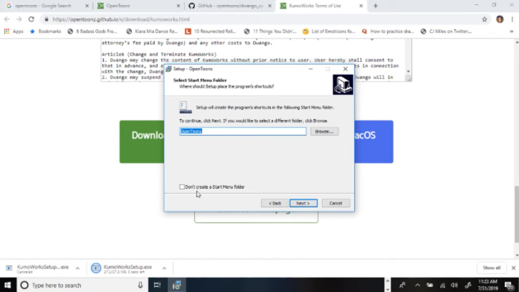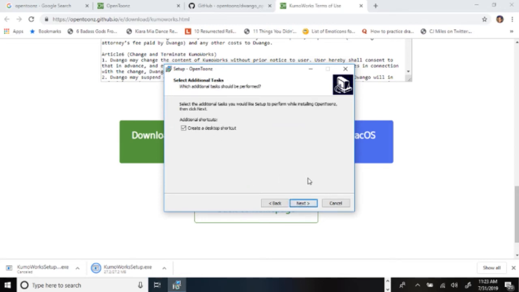Don't create a shortcut folder. Leave this unchecked. Don't check that at all. And click next. Leave that checked and just click next.